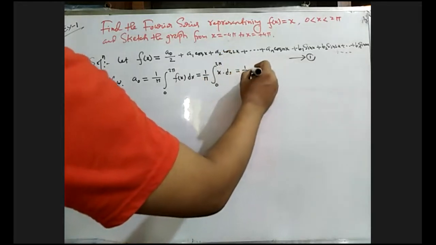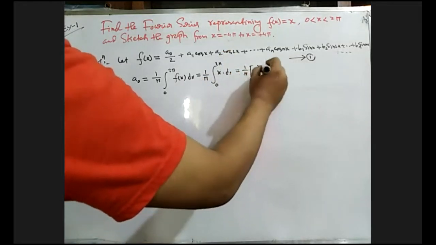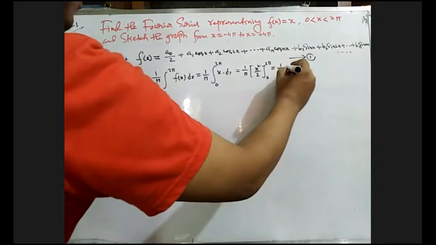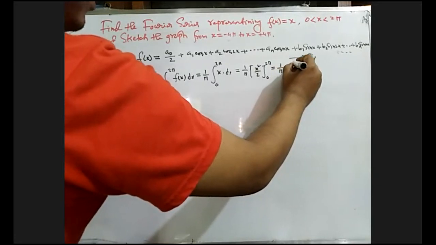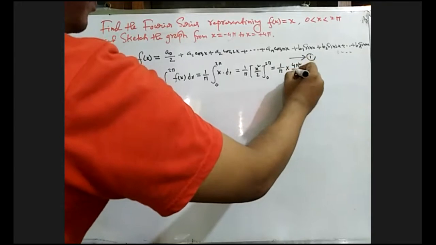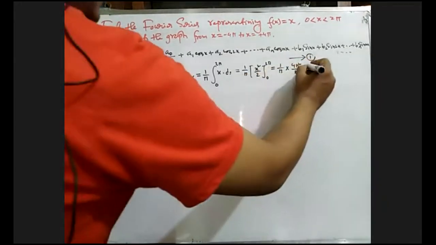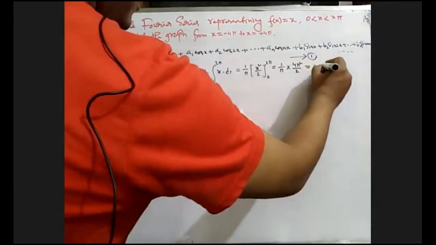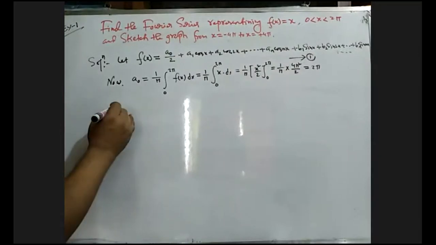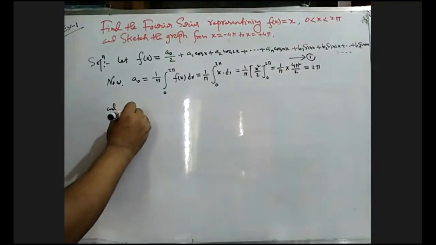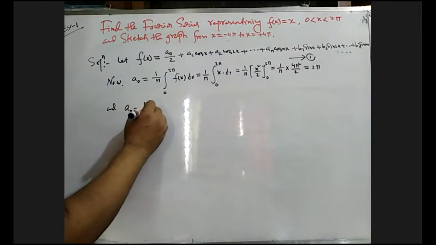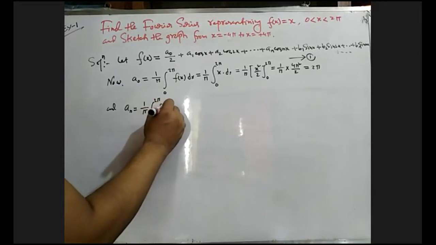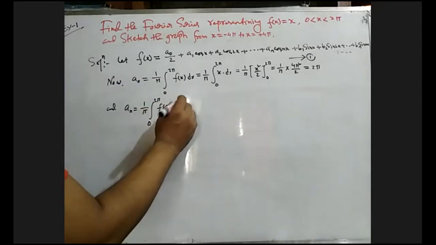The integral of x is x square by 2. Then putting the limits within the bracket, we get 1 by pi multiplied by 4 pi square divided by 2. That means pi cancels, 4 and 2 cancel, leaving only twice pi. So a naught equals twice pi. And what will a n be? 1 by pi, integral from 0 to twice pi, f of x cos nx dx.